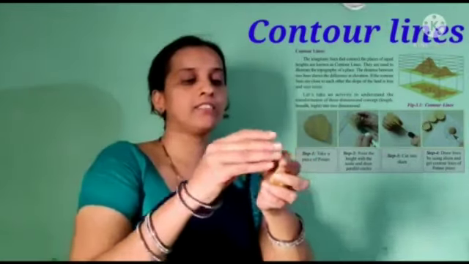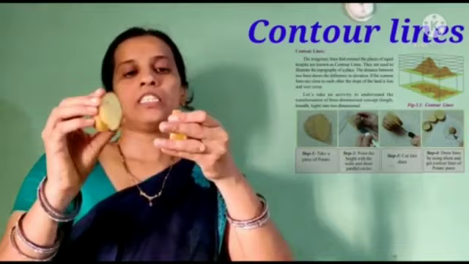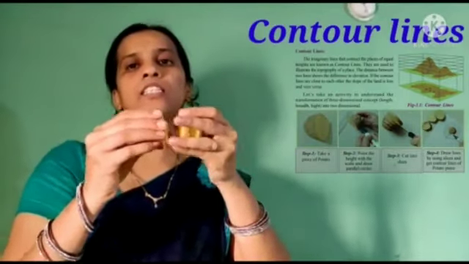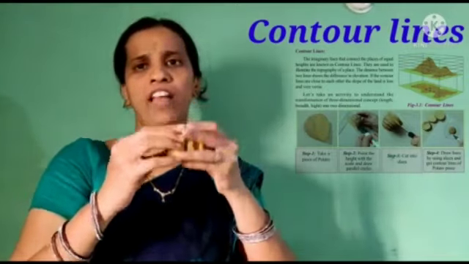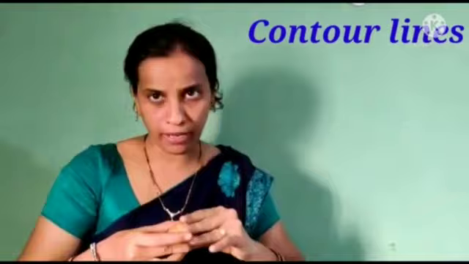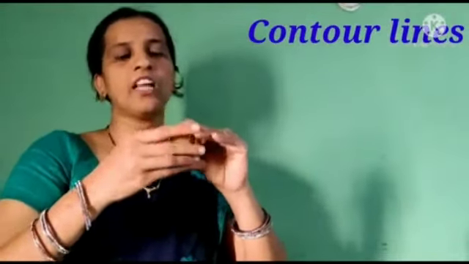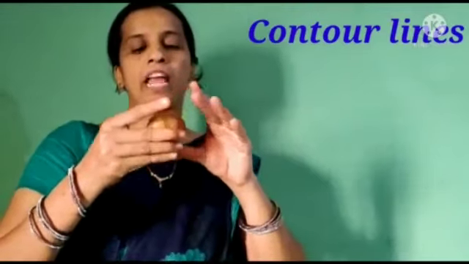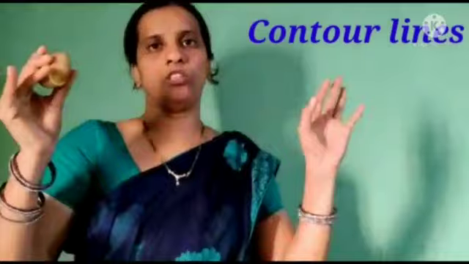The distance is not the same. The distance shows the differences in elevation. This is the contour line. Contour lines are imaginary lines that connect places of equal height, but the elevation varies a lot.